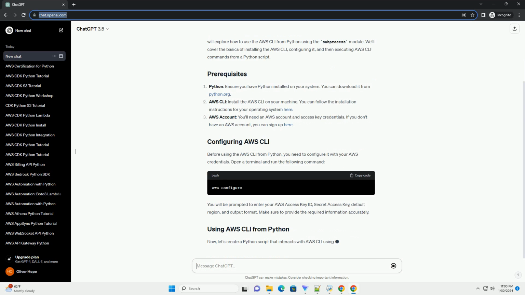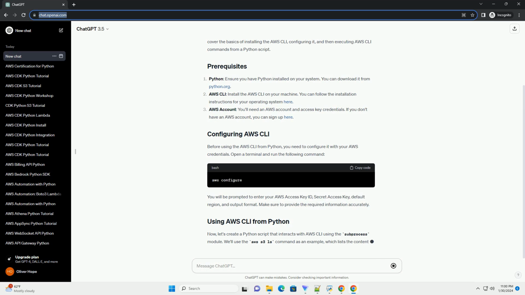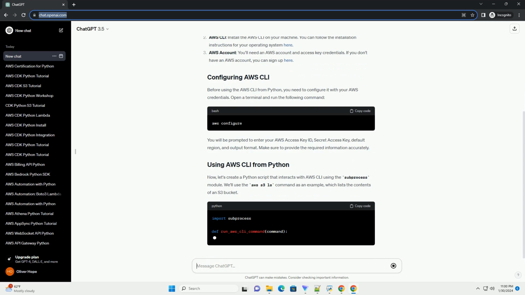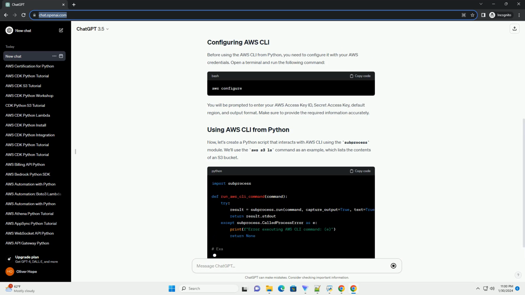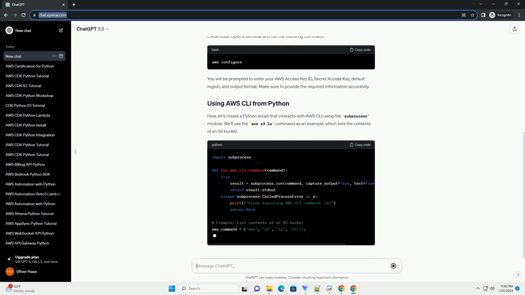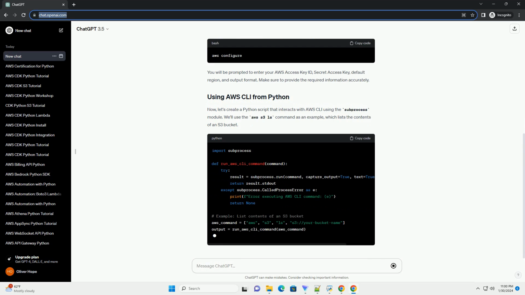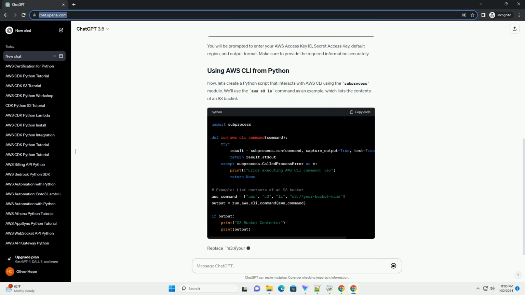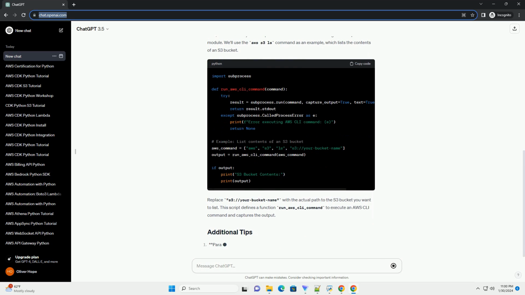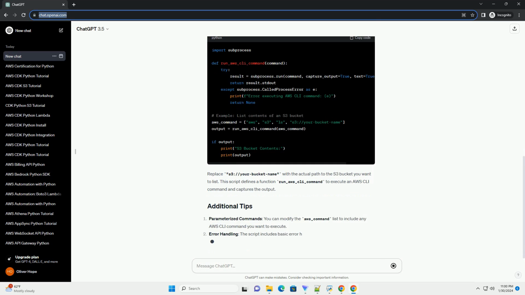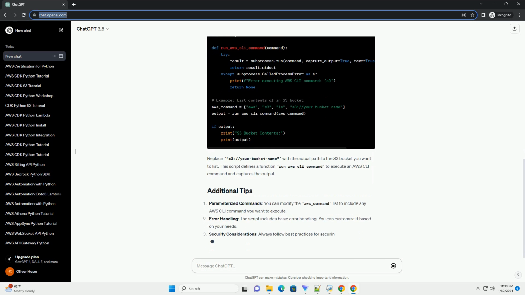AWS CLI configured. Run aws configure in your terminal to set up your AWS credentials and default region. Python installed. Ensure that Python is installed on your machine. We will use the subprocess module to interact with the AWS CLI. If you don't have it installed, you can install it using pip.